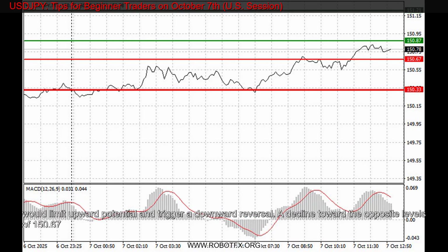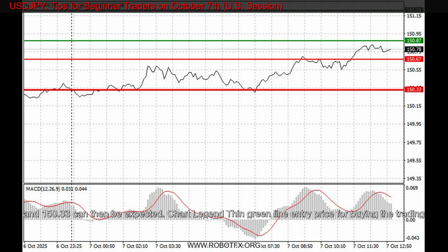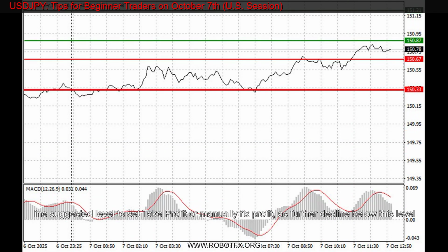Chart legend: thin green line, entry price for buying the trading instrument. Thick green line, suggested level to set take profit or manually fix profit, as further growth above this level is unlikely. Thin red line, entry price for selling the trading instrument. Thick red line, suggested level to set take profit or manually fix profit, as further decline below this level is unlikely. MACD indicator: when entering the market, focus on overbought and oversold zones.